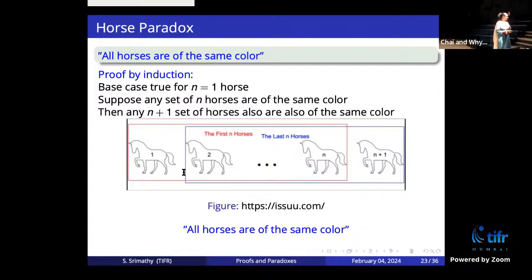It can be any color. Color is not specified. Let's say white. It doesn't matter which color. Same color means they're all of the same particular color, like white. All of them are white. So, yeah, the problem is that the proof is wrong. The principle of induction is correct, but the way it is used is wrong.